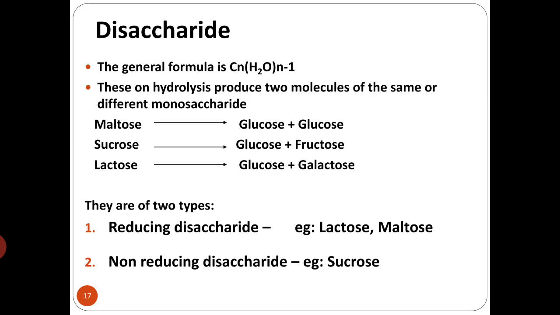Based on their reducing capacity, we have two types of disaccharides: reducing and non-reducing. Examples of reducing disaccharides are lactose and maltose, whereas the non-reducing disaccharide is sucrose.